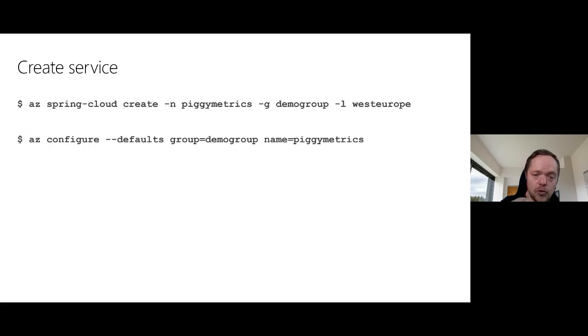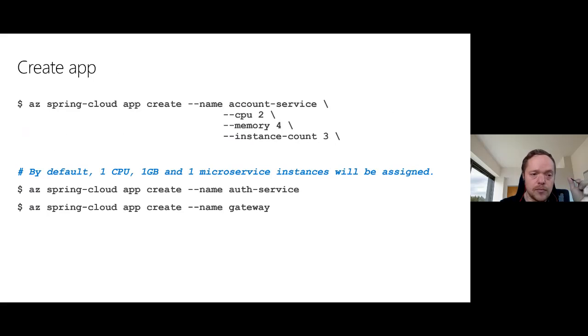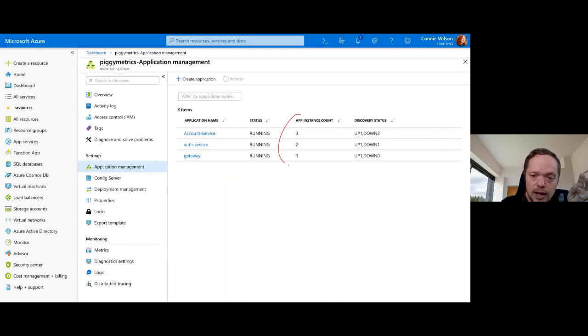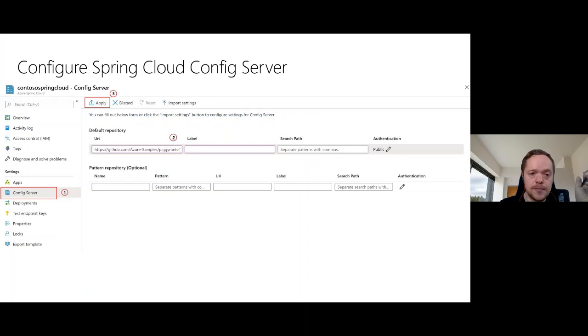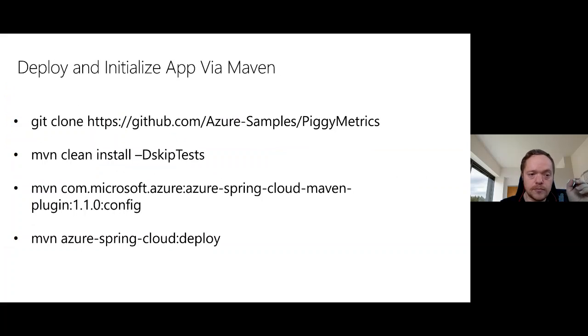So you can create the service also via the command line. And then you create the app, and you can also create the app, give it 2 CPUs. We created our auth service and our gateway service. You can see here just a demo of app instance count. Config the Spring service, and we saw that in the live demo.